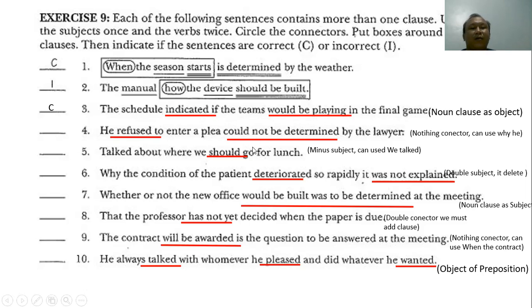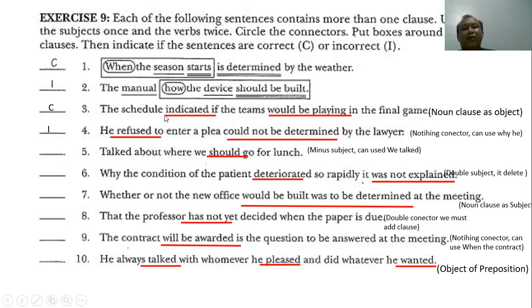Okay, next, number 4: He refused to enter a plea could not be determined by the lawyers. Why is the answer incorrect? We can see he refused to enter: he is the subject, refused is the verb.